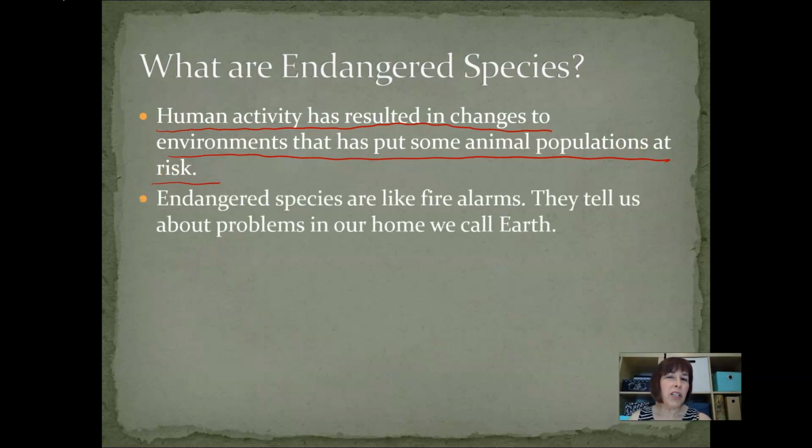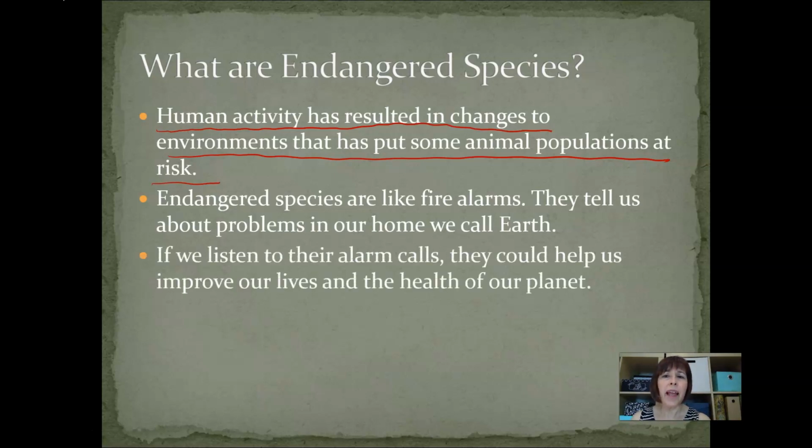So endangered species are kind of like fire alarms. You could think of it that way. They tell us about problems in our home that we call Earth. It's kind of like a bellwether, something that gives us a warning about changes that are occurring. And if we listen to their alarm calls, they could help us improve our lives and the health of our planet. Because changes to the environment really are about changes that are occurring not just for them, but for all of us.